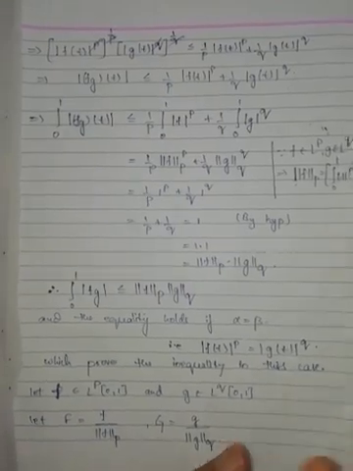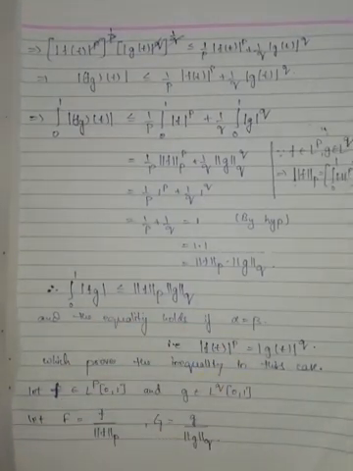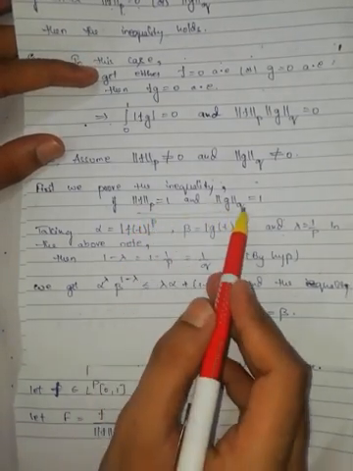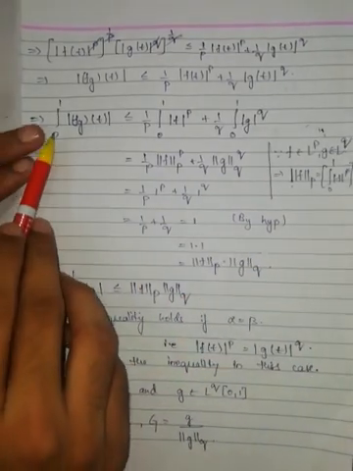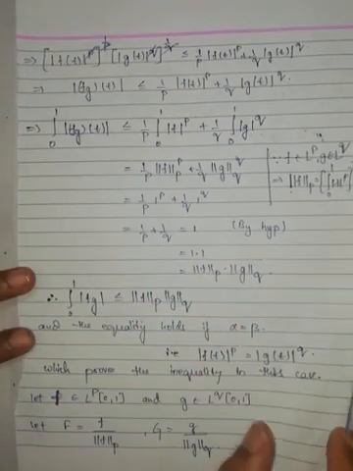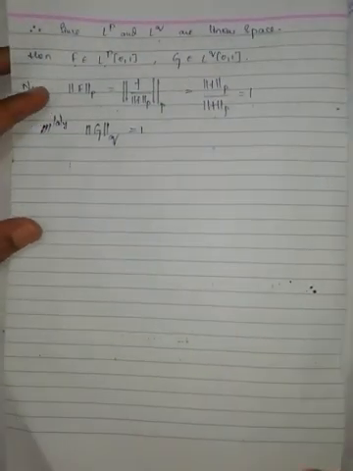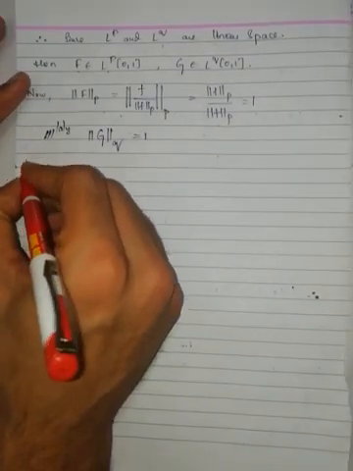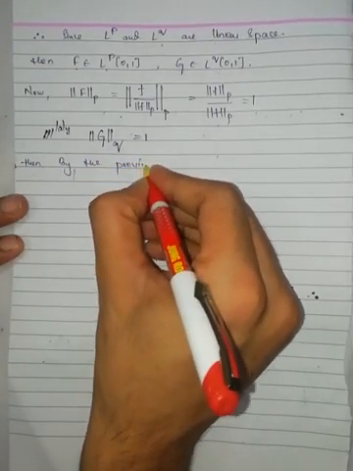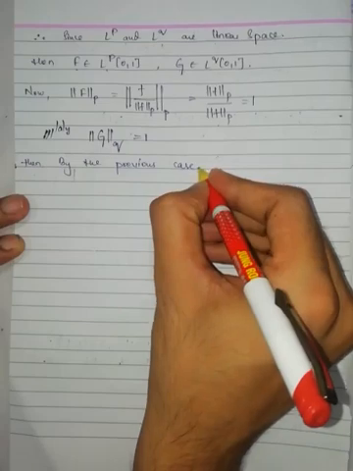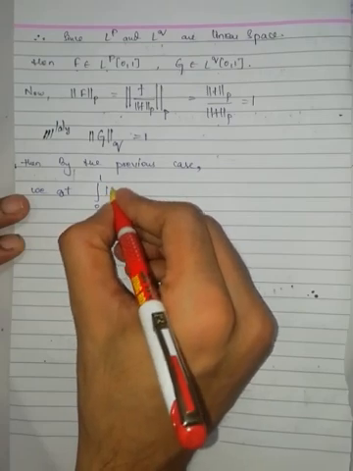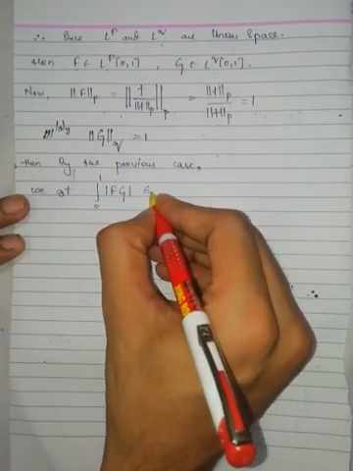As we considered in the previous case, F belongs to LP space, G belongs to LQ space, and both norms are equal to 1, and then we proved that this one is less than or equal to 1. Then by the previous case we get integration 0 to 1 modulus of capital F G is less than or equal to 1.